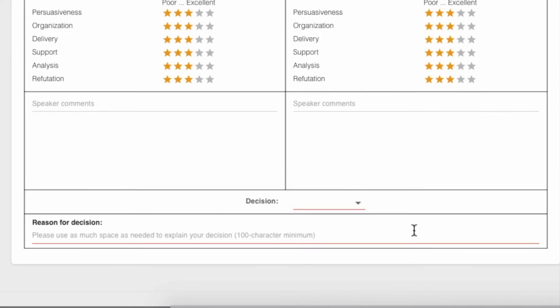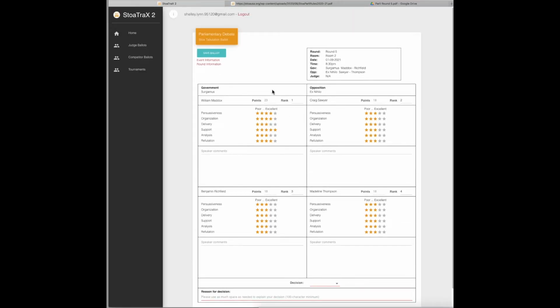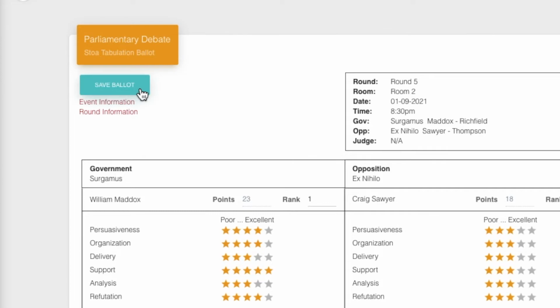And down here is where you type in your reason for decision. And it must be at least 100 characters before this field is considered complete. Again, you can type as much as you'd like. That field will expand. It's important to note that you must save the ballot by hitting this button. It will not autosave. If you leave this page or close the window, everything that you've typed will be deleted. So be sure to select Save.